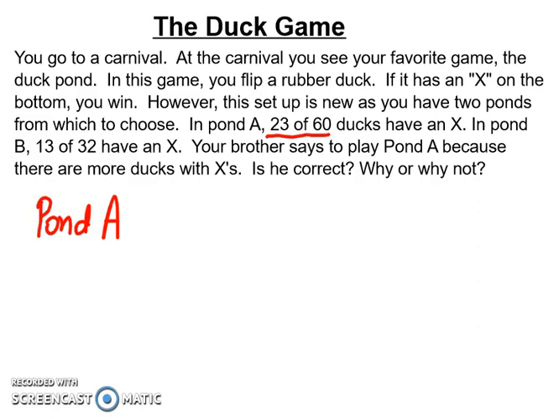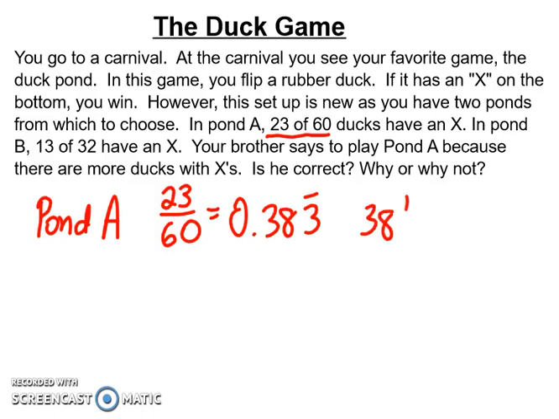So if I look at pond A, I would take 23 out of 60, and I would then divide 23 divided by 60, and I would get 0.383 with the repeater, which is, as a percent, 38 and 1/3%. Now, if I look at pond B, again, I want to look at not how many, but how many